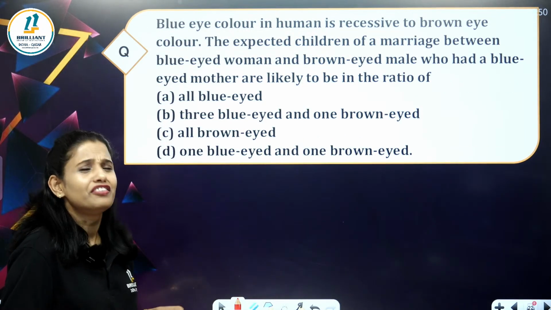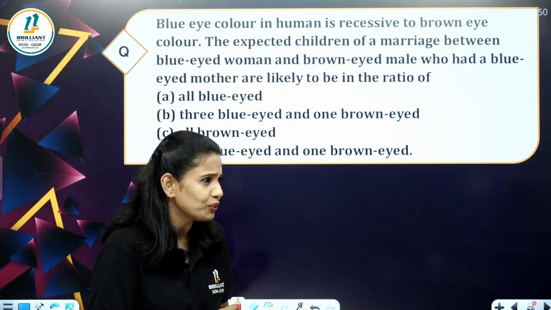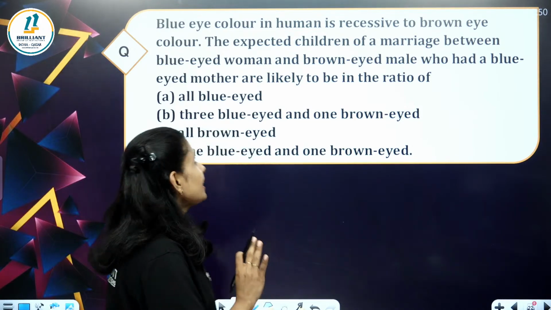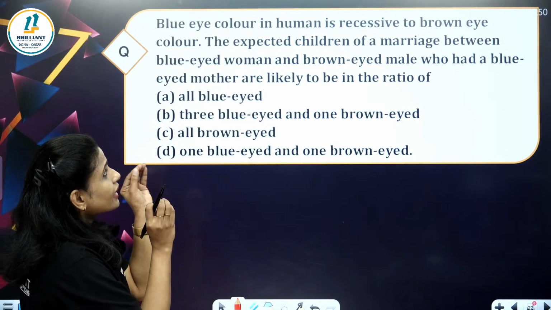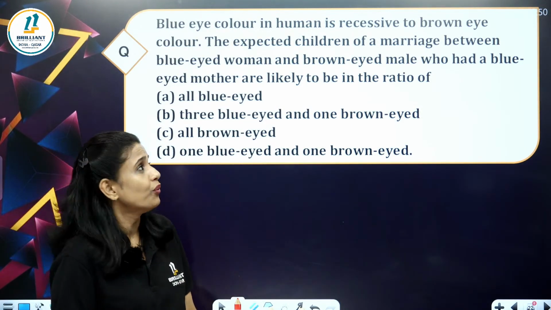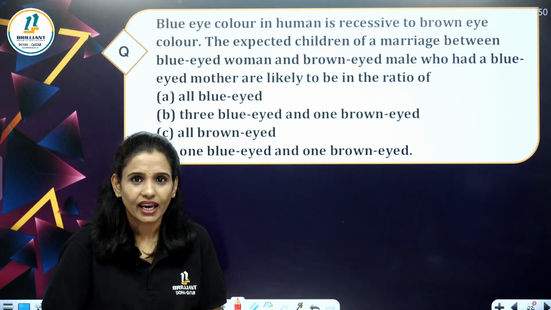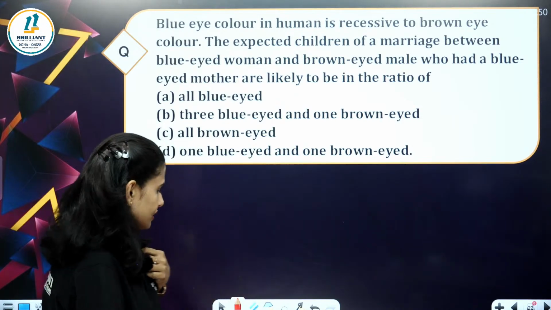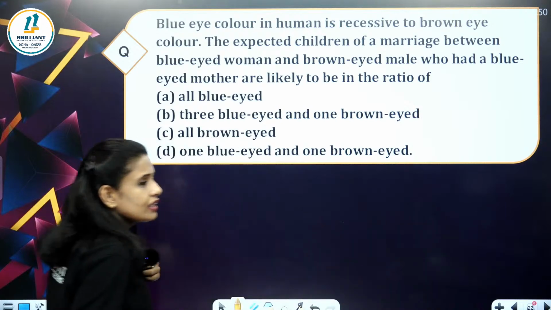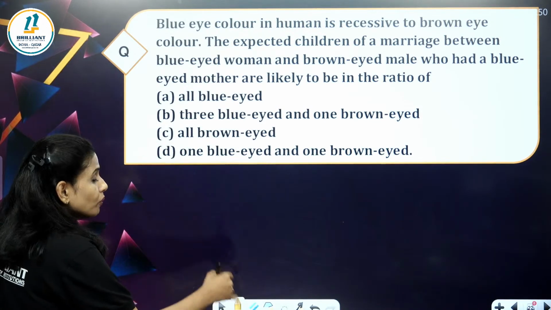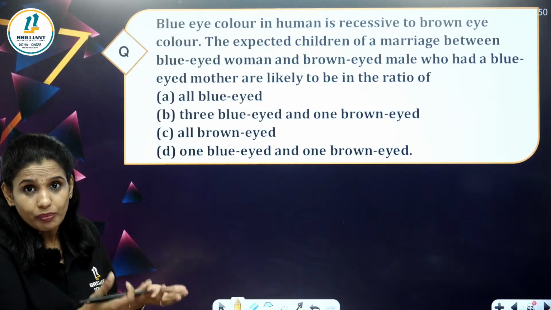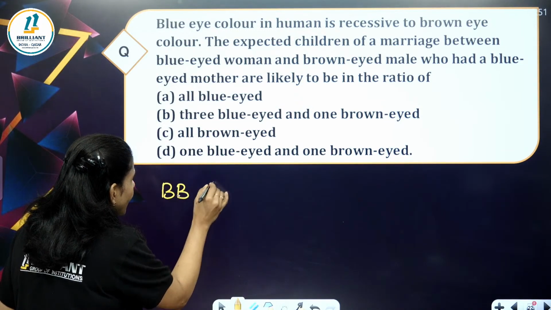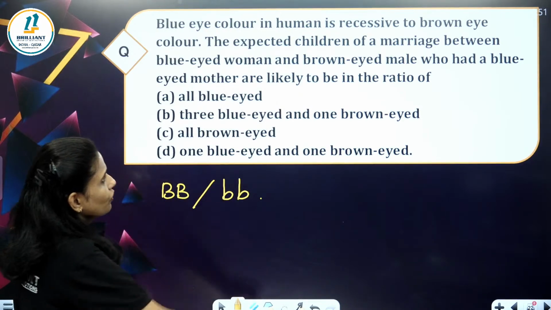Now, a very interesting question in front of you. Try to do this. Read the question properly. Blue eye color in human is recessive to brown eye color. It is given. Blue eye color is recessive to brown eye color. Brown eye color is dominant, but blue eye color is recessive. So how will we write brown eye color and blue eye color? Okay, we got the genotype.